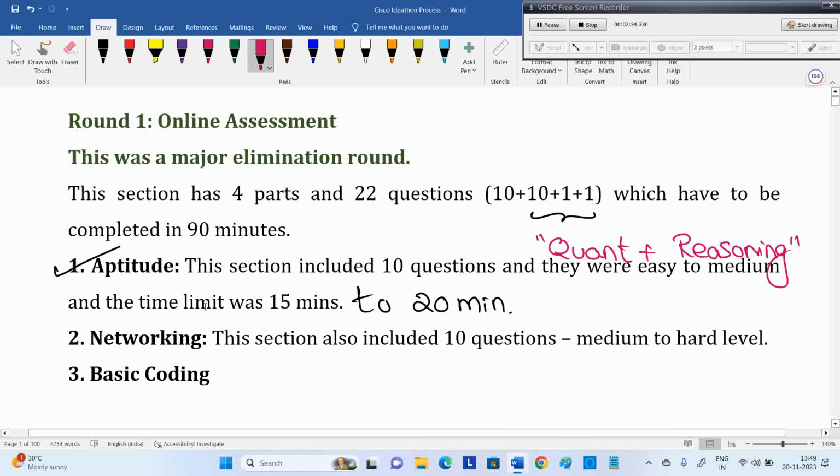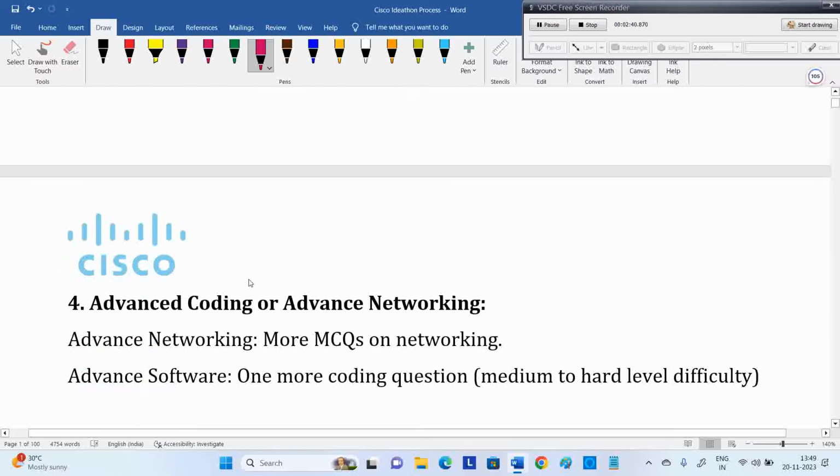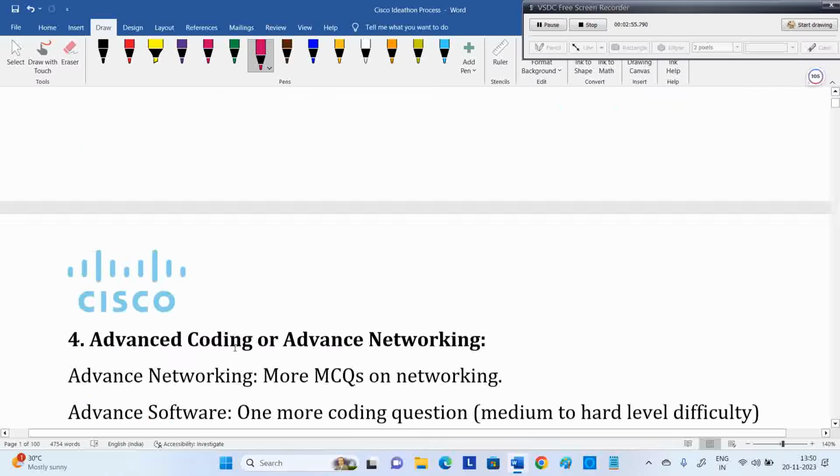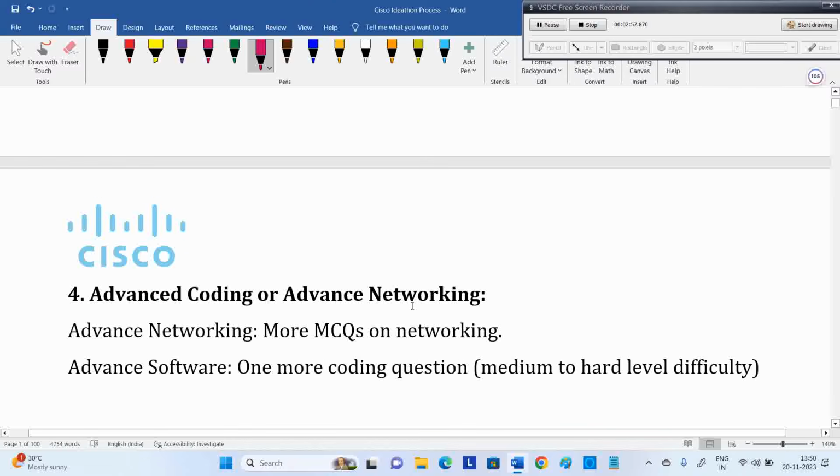Next is networking, as I mentioned, 10 questions. And the third part is basic coding. After that, the fourth part is all up to your selection. You can go for advanced coding or advanced networking. There are two profiles, it seems. If it is advanced networking, networking related MCQs will come, or else difficult level coding will come.